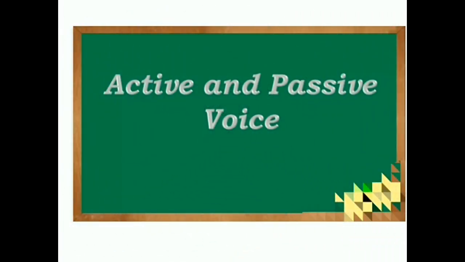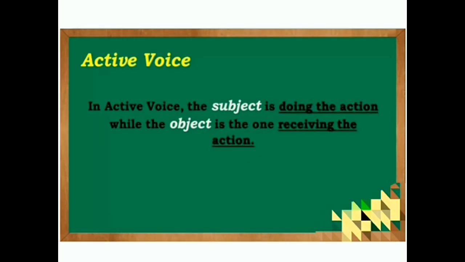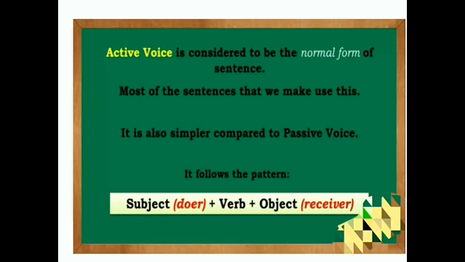Grammar part, it's very important. Active and passive voice. What is active voice? In active voice, the subject is doing the action while the object is the one receiving the action. So in active voice, the subject, the first person, is doing the action and the object is the one receiving the action. So that is active voice.